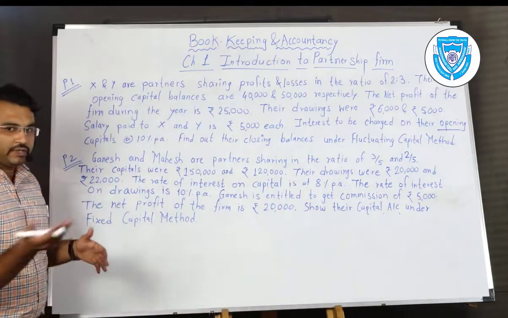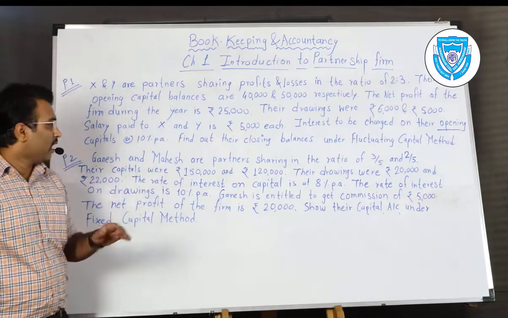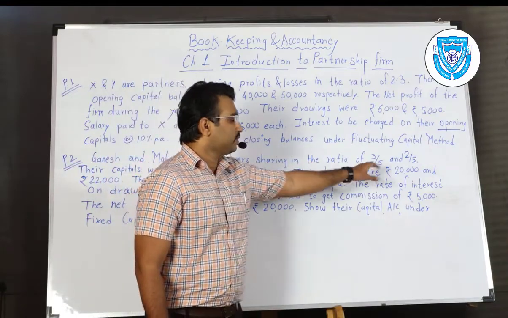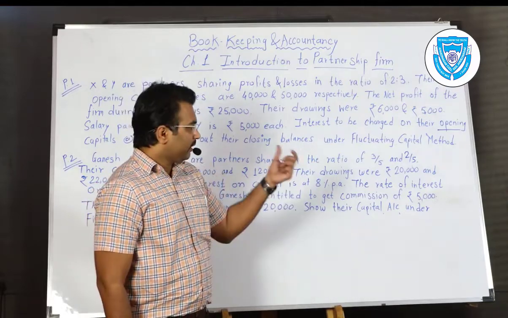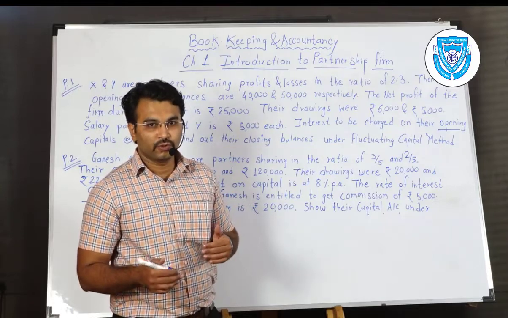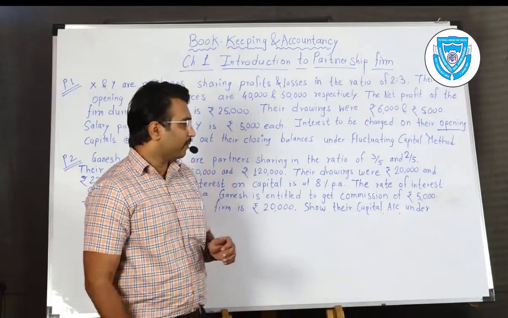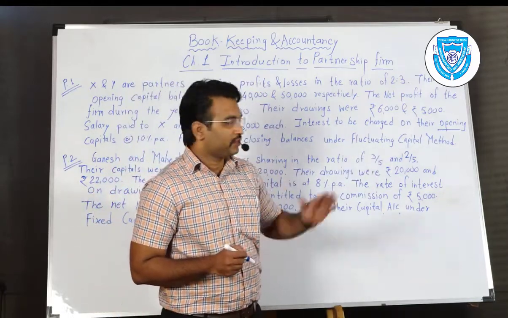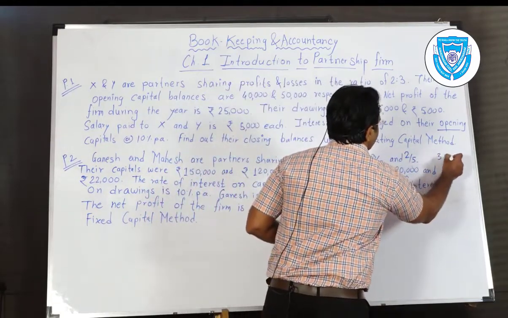Second problem, immediately note it down also. Ganesh and Mahesh are partners sharing profits in the ratio of 3:5 and 2:5. I have given a little variation because ratio is a new thing for you. Not new, but in accountancy it is new for you. So 3:5 and 2:5 means what? It is a 3:2 ratio.